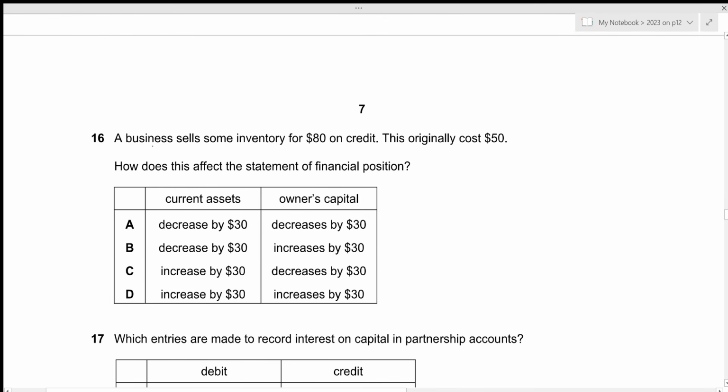Now for question number 16, a business sells some inventory for 80 on credit. This originally cost 50. How does this affect the statement of financial position? So we're looking at the effect in our current assets and owner's capital.